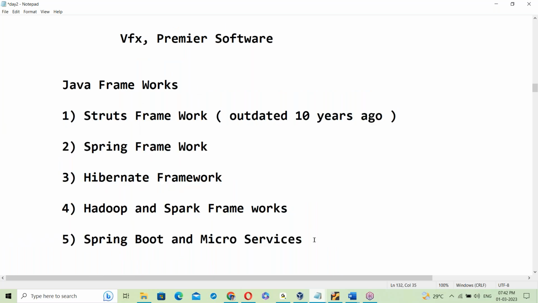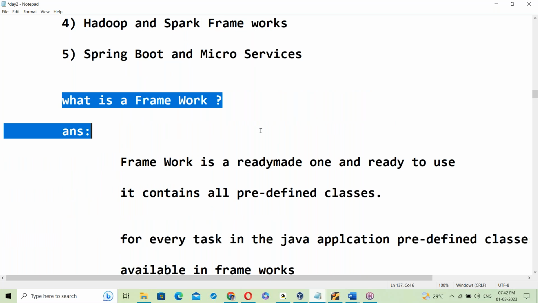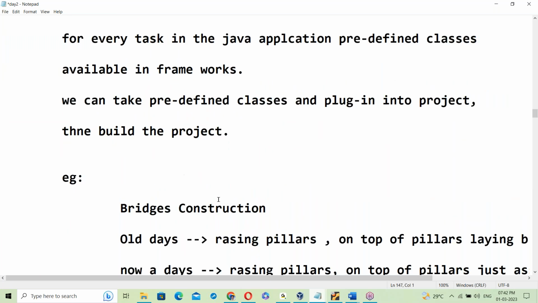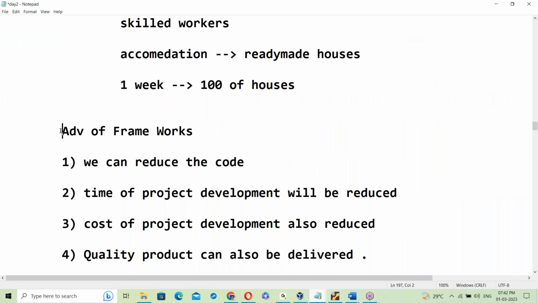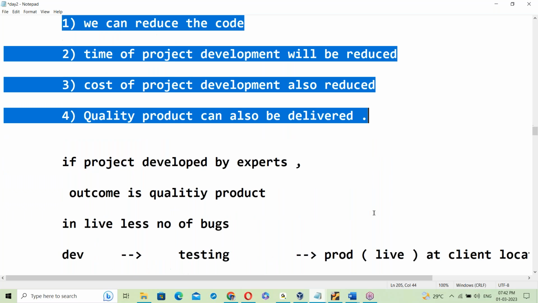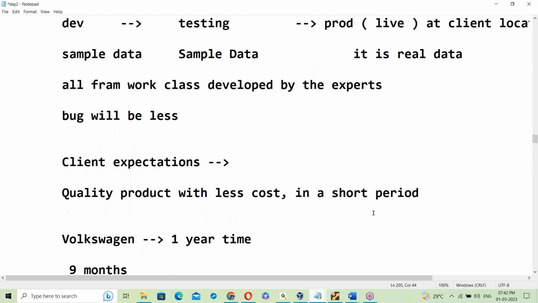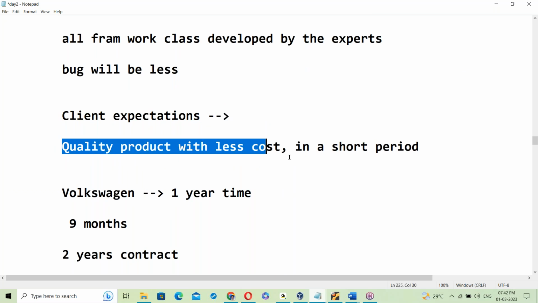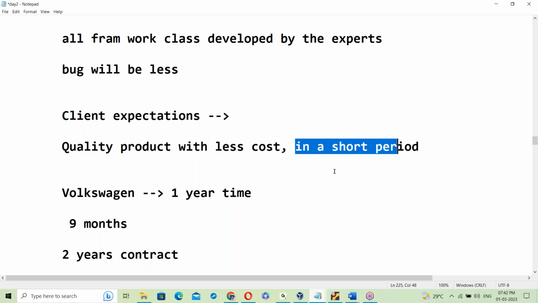Next, there are different frameworks. The list of frameworks was discussed yesterday, along with what exactly a framework is. The advantage of frameworks: we can deliver quality products with less cost in a short period of time.